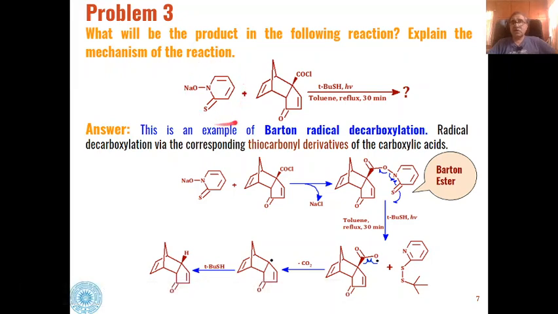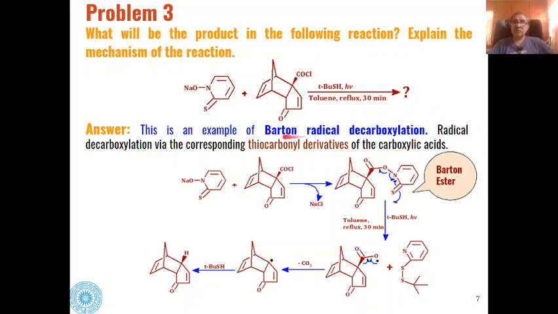These types of sodium salts of thioamides, cyclic thioamides, on reaction with acid chloride derivatives in presence of tertiary butyl thiophenol under photochemical radiation for 30 minutes in toluene, what type of products are formed and how will these products be formed?